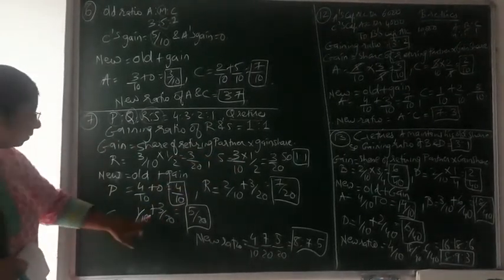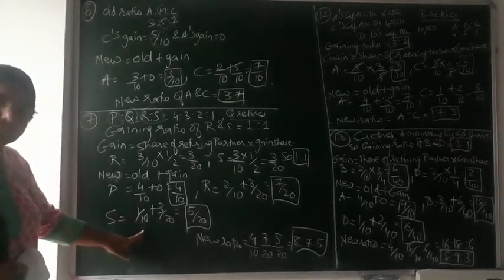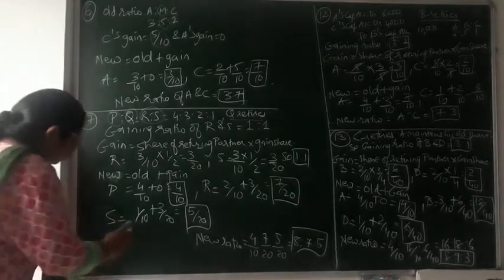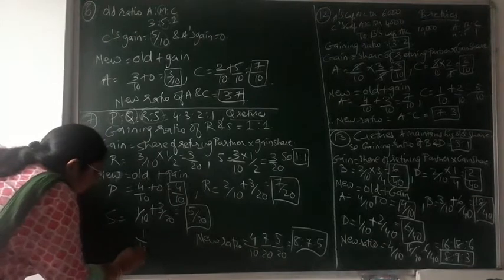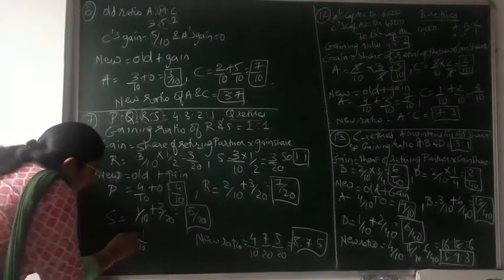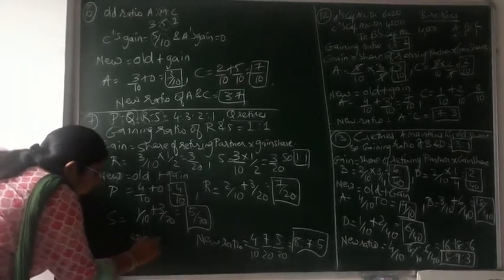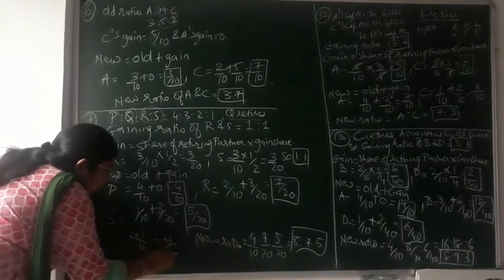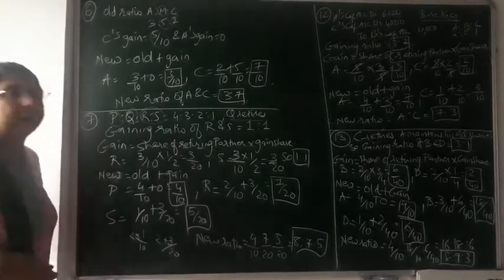So 1/10 plus 3/20. Again taking the LCM, that would be 20. I will show one calculation over here. So 1/10 into 2 you will do, then it would come to 2 ones are 2. So 2 plus 3 upon 20. So that would come to 5/20.